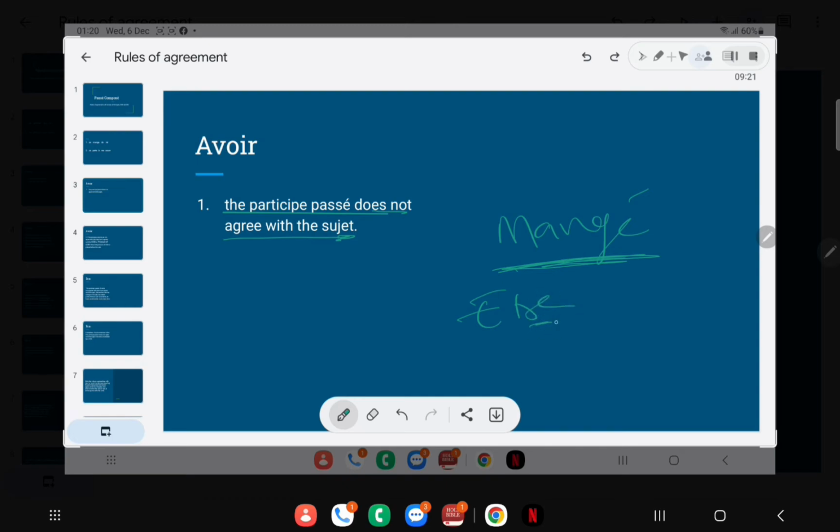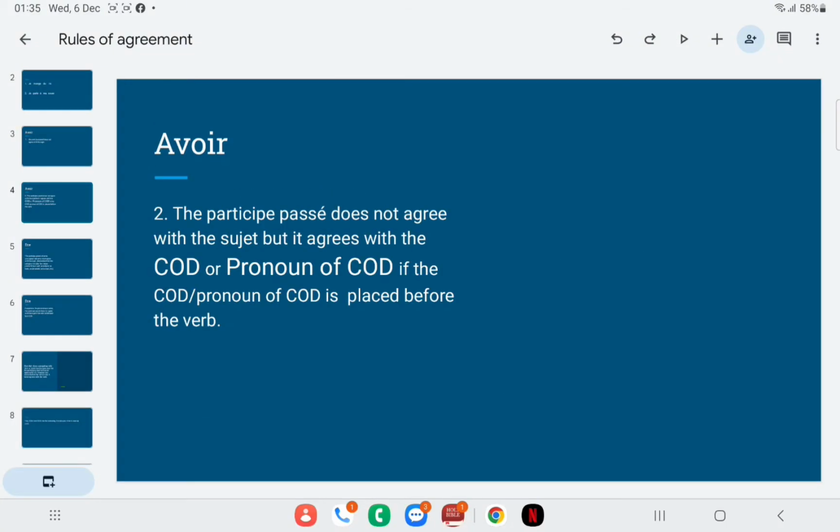Alright? The verbs that are conjugated under être, they have to agree in gender and in number with the subject. As against avoir, the verbs under avoir, ils ne s'accordent pas avec le sujet dans une phrase. They don't agree in gender and in number with the subject of the sentence. That is rule number 1. And now let's look at the second rule.